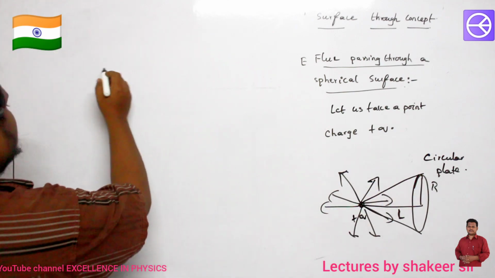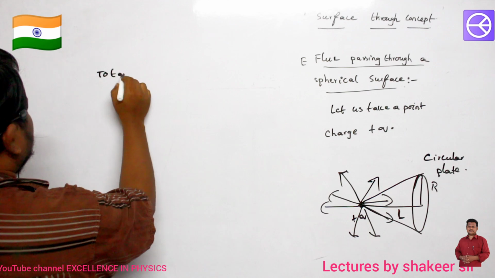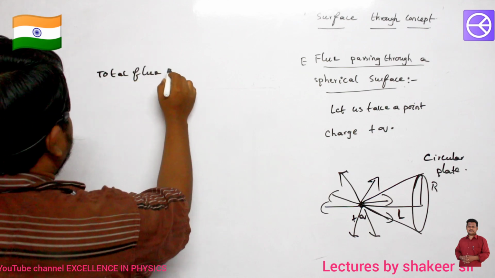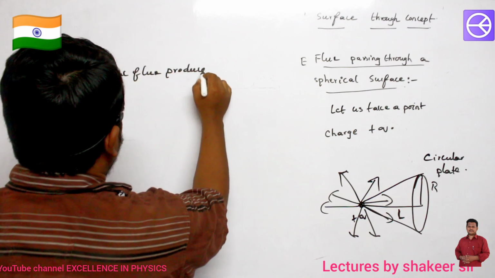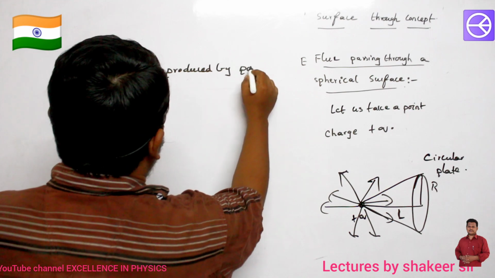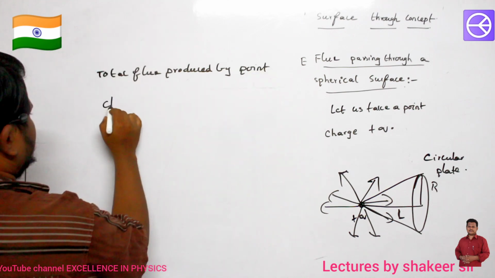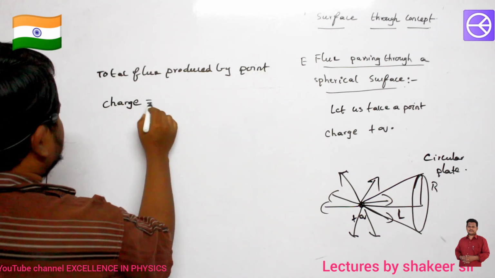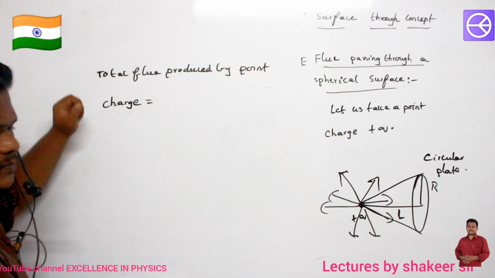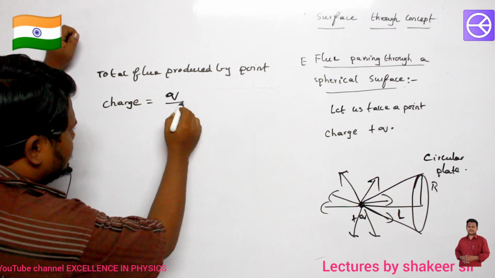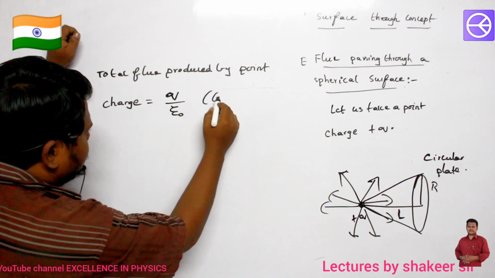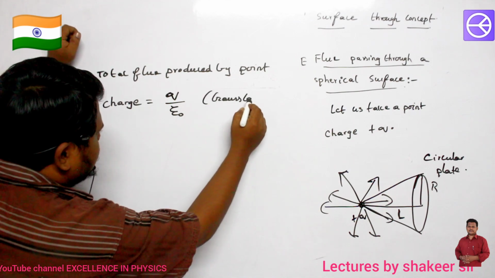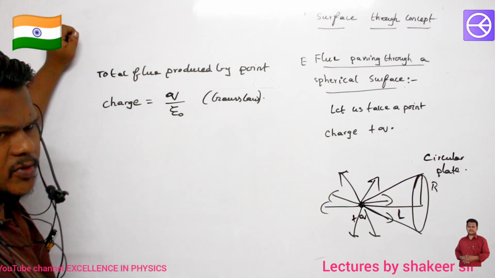Now, the total flux produced by the point charge is how much? Q by epsilon naught. This is according to Gauss law.